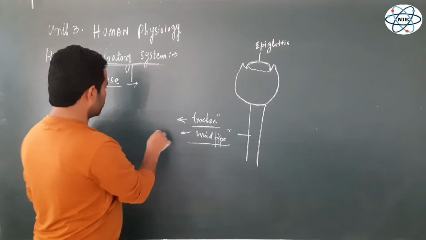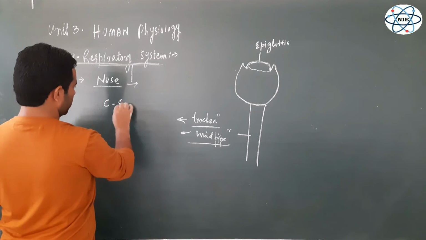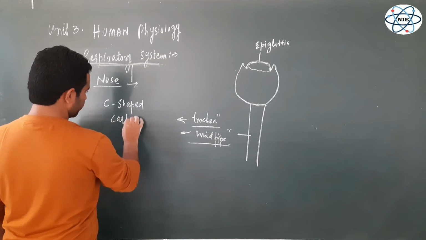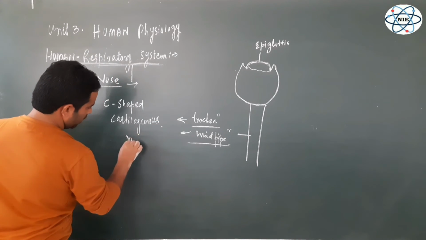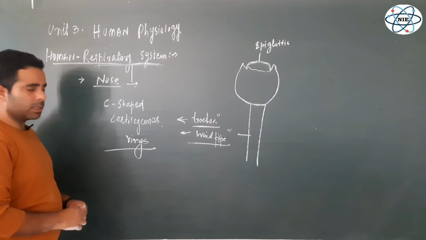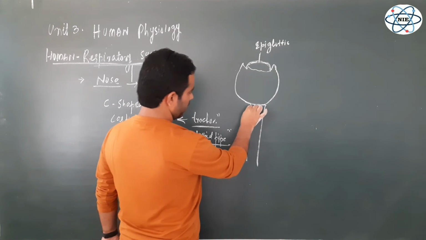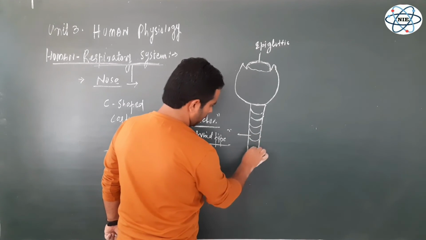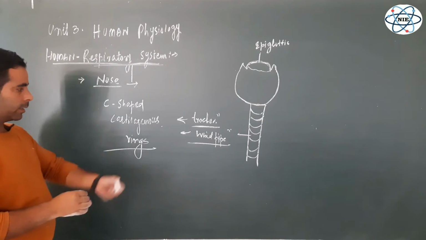Now this trachea, or the windpipe, is made up of C-shaped cartilaginous rings. C-shaped means these are complete anteriorly, but incomplete posteriorly. These C-shaped cartilages are called cartilaginous rings. So this trachea is made up of cartilaginous rings, C-shaped cartilage.